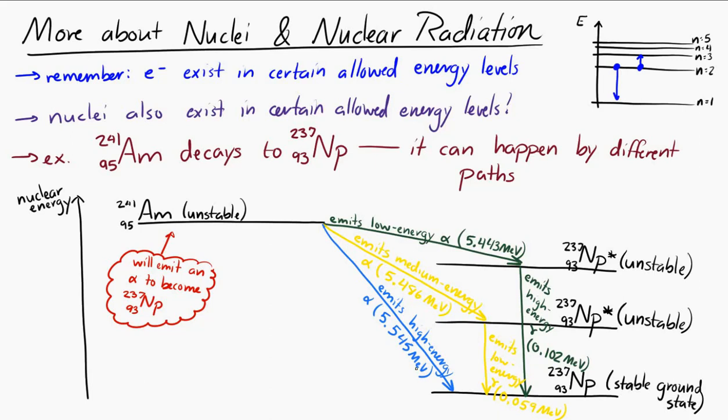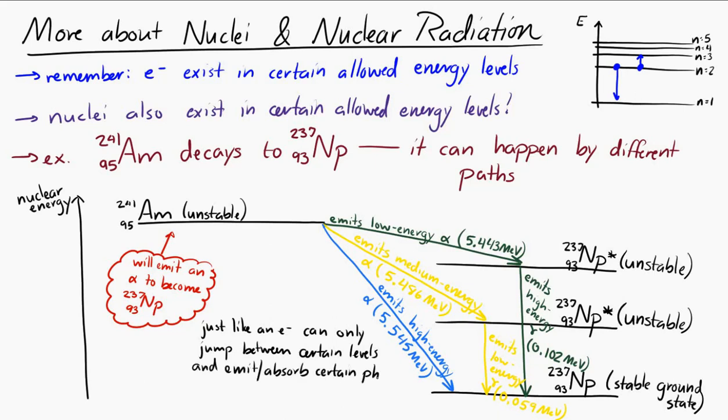And then it emits a fast-moving alpha particle, a high-energy alpha particle. So just like electrons can only jump between levels and emit and absorb certain photons, nuclei can only emit alphas and gammas with specific energies which are determined by the nuclear energy levels.